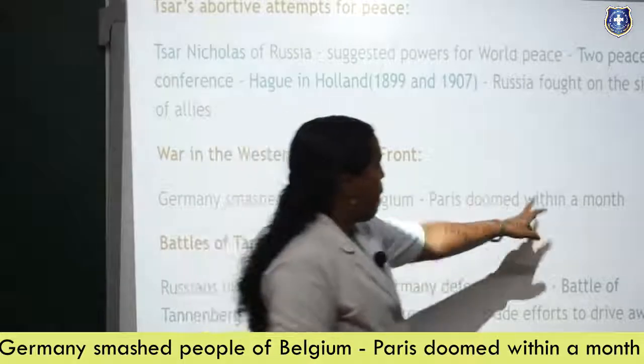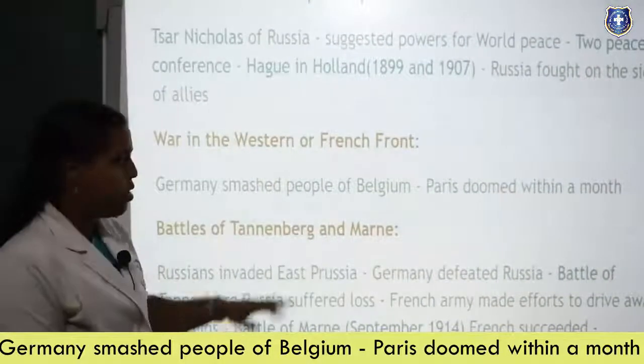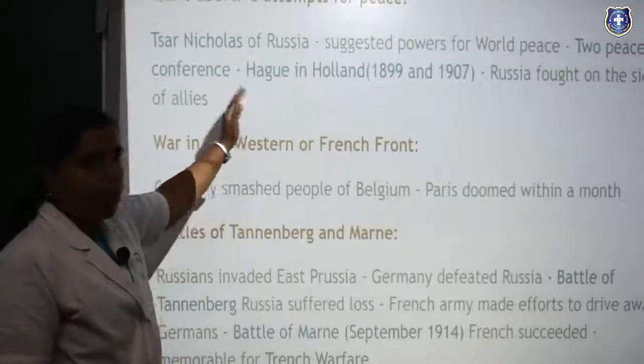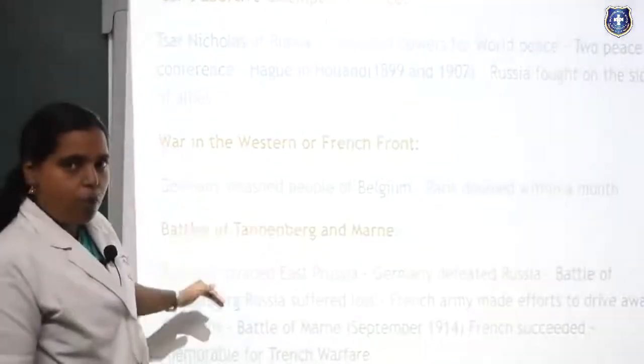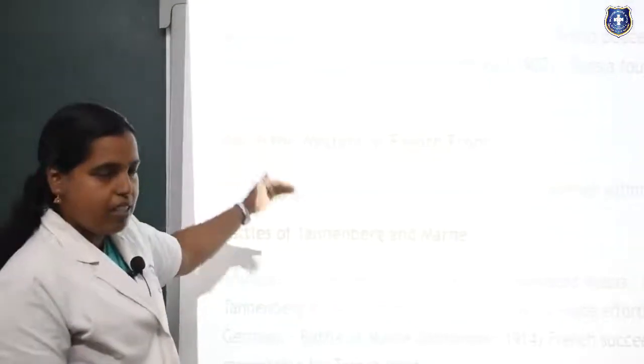So in a month Paris became quiet in that war. So he was not able to put his full energy into the war. So that is the war in the Western or French front. In this topic we are going to see all the small wars which took place in this time period.